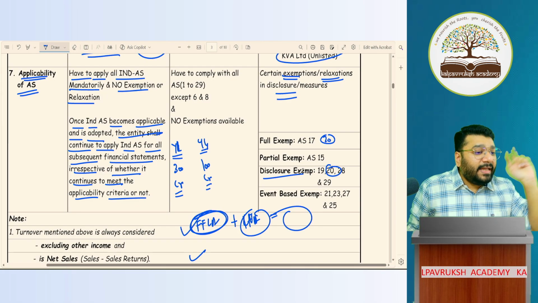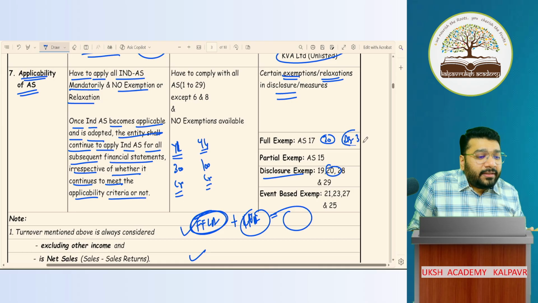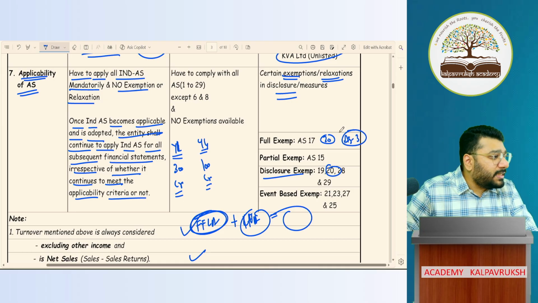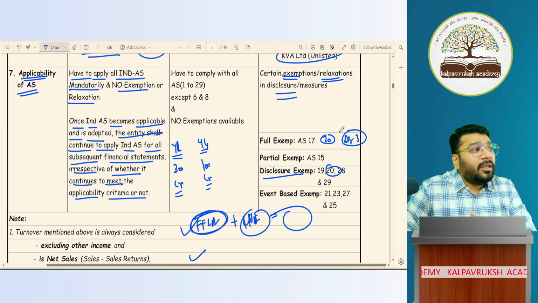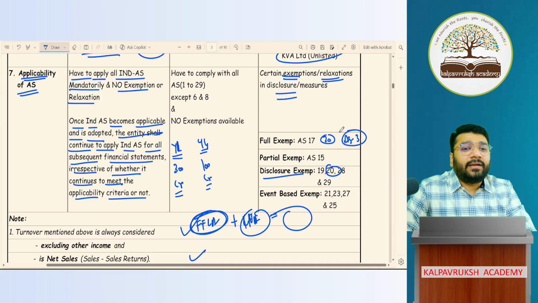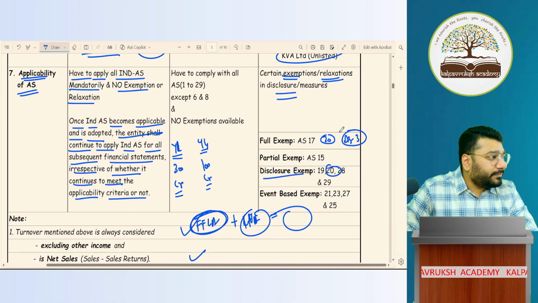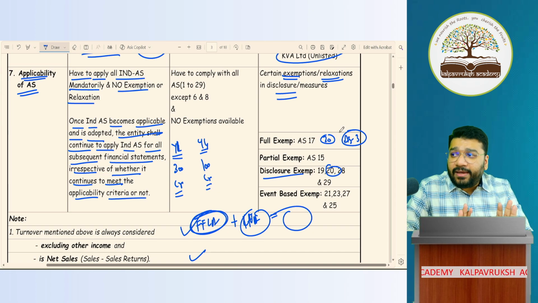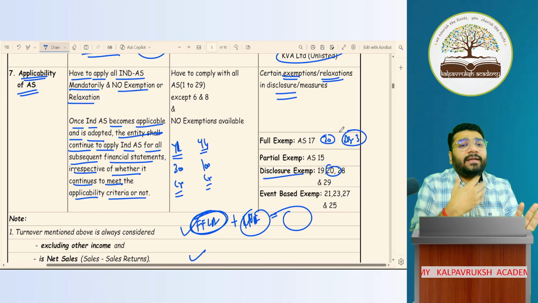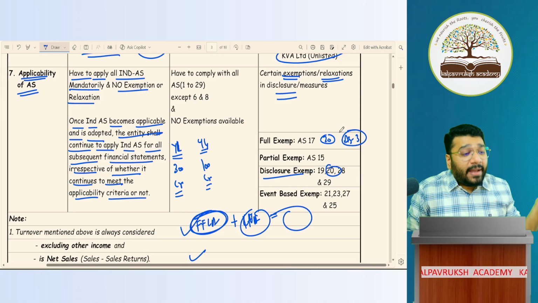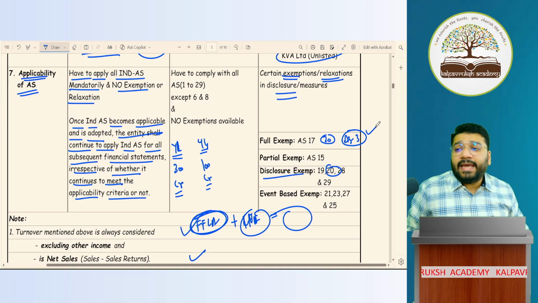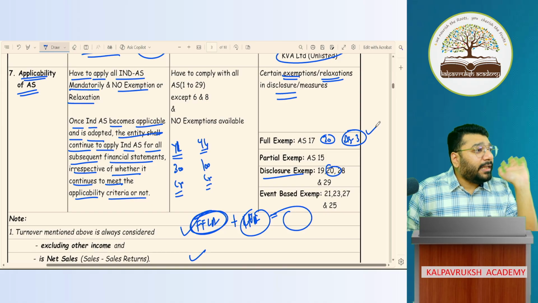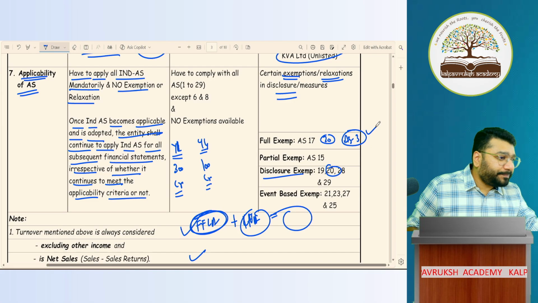First point. Then comes accounting standard 3. I wanted to tell this during the regular class itself, but somehow I was skeptical, should I tell or not? Because if I tell, this will get a little bit complicated. Are you ready for that? We should know it as a CA. So I felt like telling it, because some people might tell you that for SMCs, AS3 is 100% not applicable. Some people will say that for SMCs, AS3 is applicable. So what is the reality? I'll tell you in both perspectives. Now listen to me very carefully.